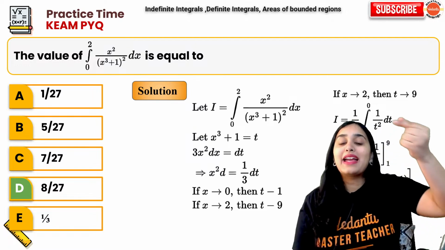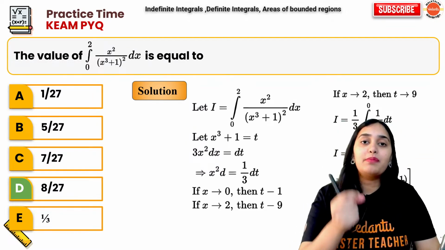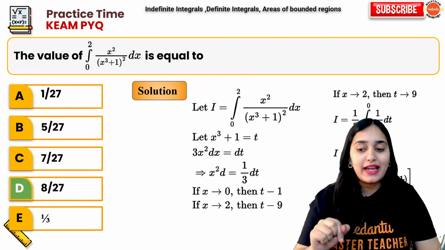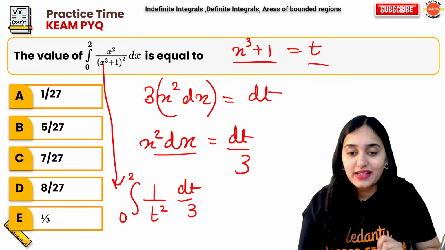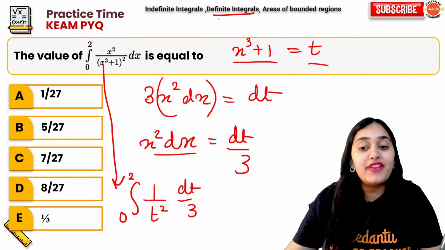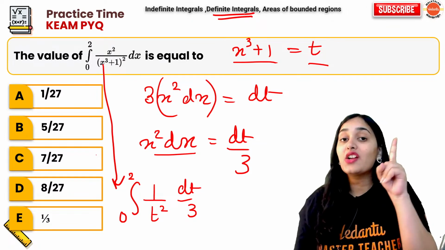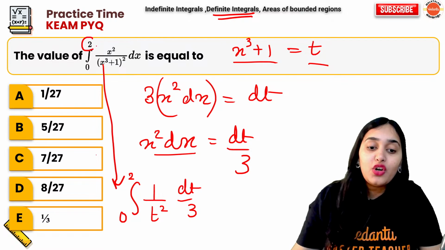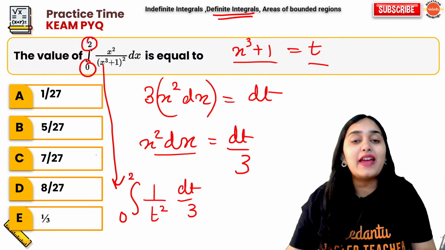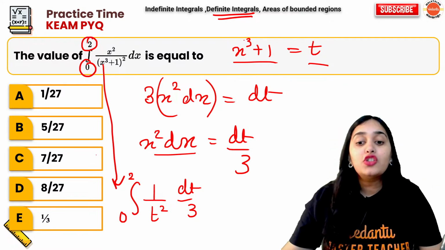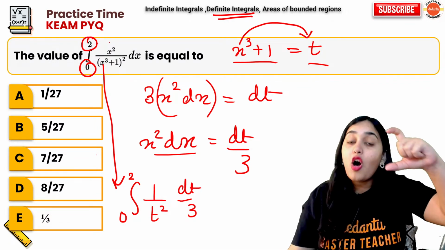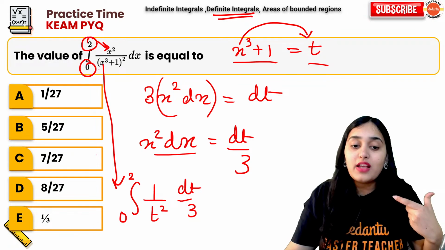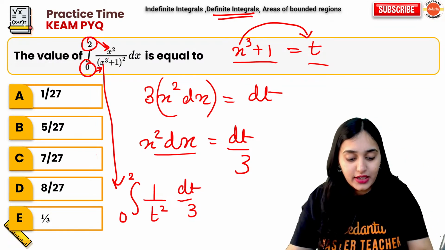T to the power minus 2, integration is t to the power minus 1 upon minus 1. But there is a twist. What is the twist? We are solving a definite integration. So when you are solving definite integration, your limits will change when you do substitution. So here x is becoming t, so your limit will also change because this limit was for x, not for t.